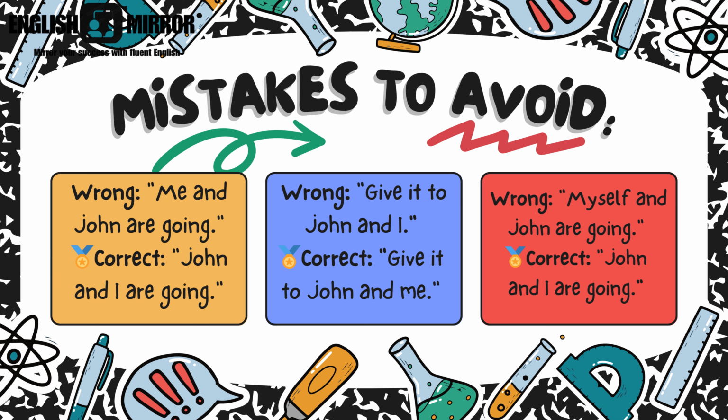And the next one is myself and John are going. The correct one is John and I are going. Always put the person who is accompanying first. That person's name should be written first, and then we include our name. You have to include it as I.